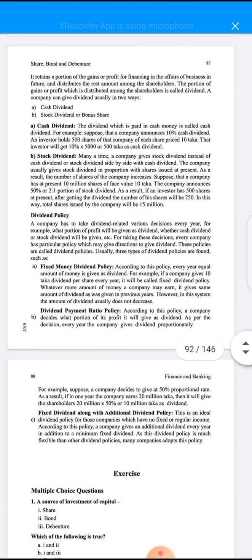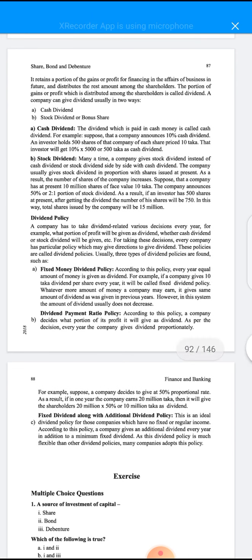By the same way, for 500 shares he will get 250 shares. When we add 500 shares with 250 shares, we get 750 shares. In this way, the total shares of the company will increase to 15 million.